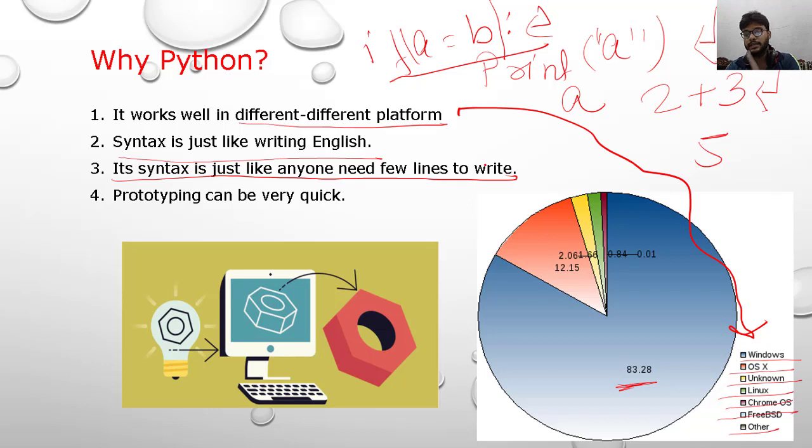I will get back to this topic in my next slide, what this line means to say, but you just know that. This line means to say that if you write any program in 10 to 12 lines of code in other programming languages except Python, then in Python you just write it in 2 to 3 lines only. Now prototyping is very quick.